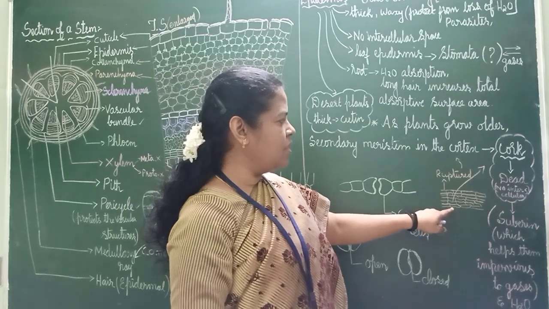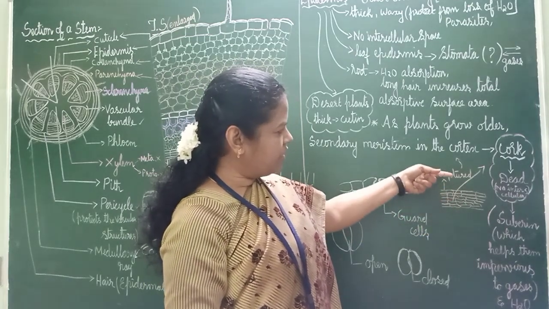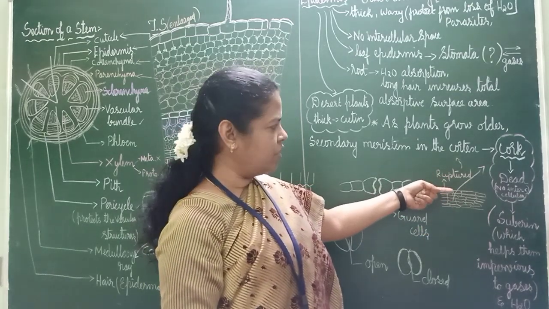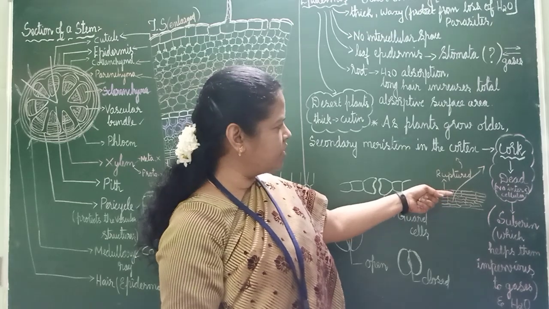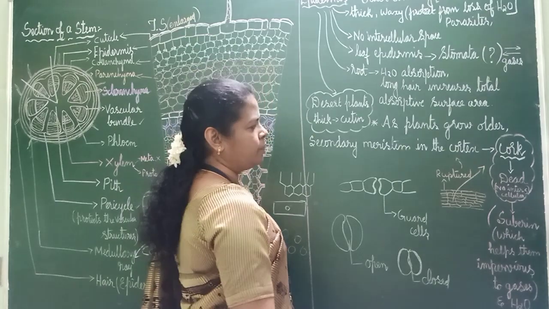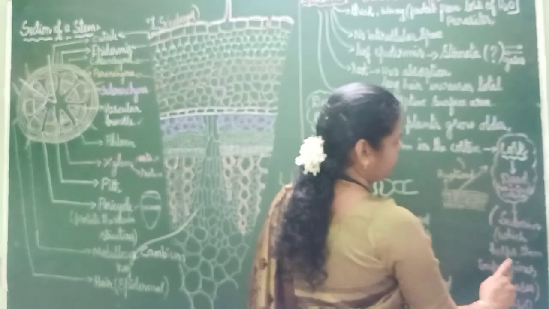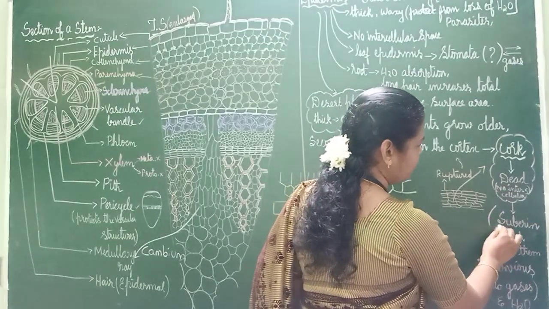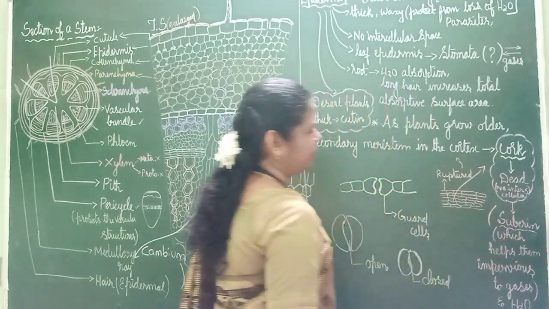This epidermis, secondary meristem keeps on growing at that time. This is called cork. Many layers will be there and they are dead in nature.